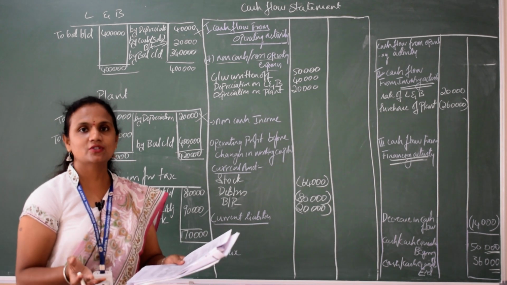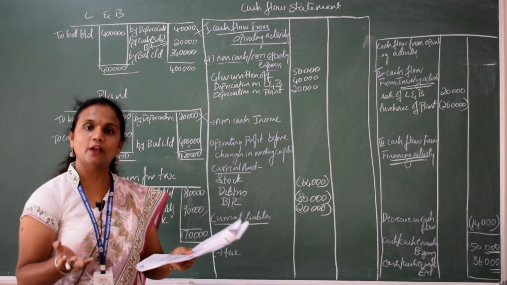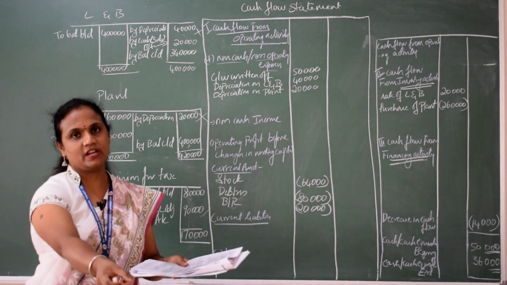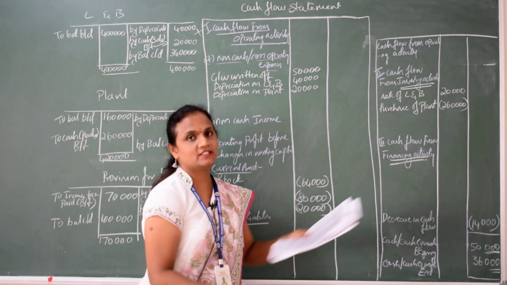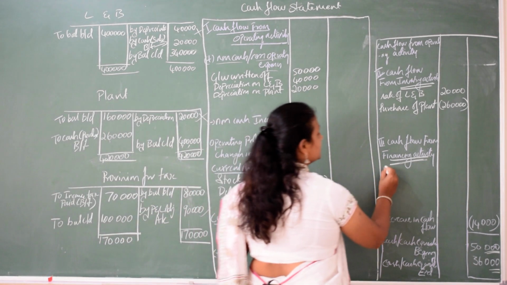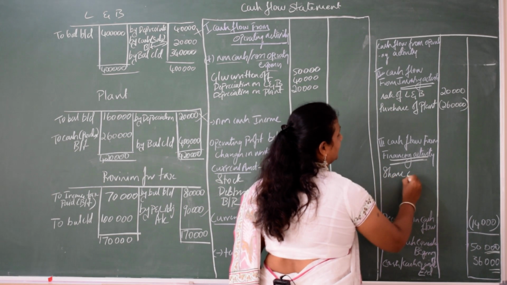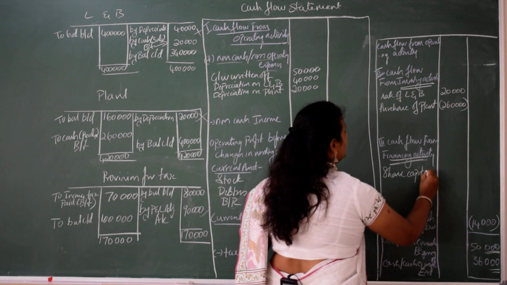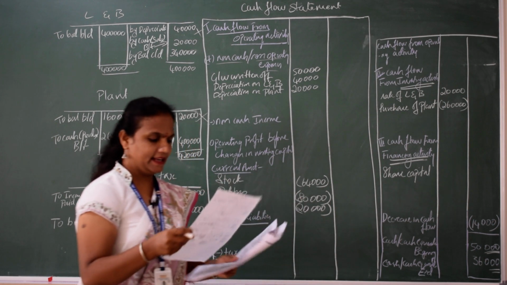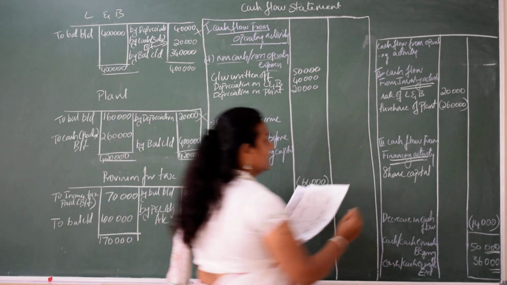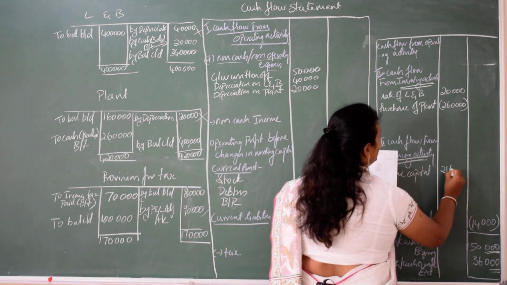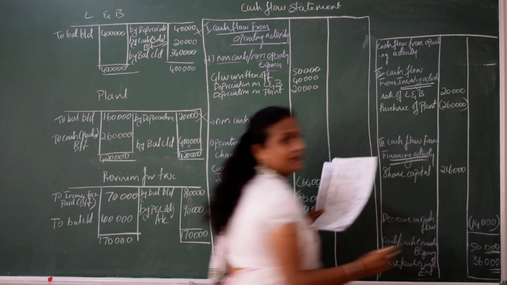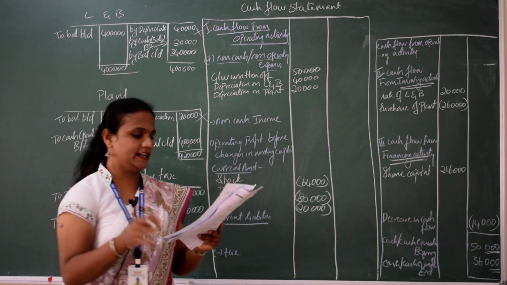You need finance to start a business. How do you get finance? By issuing shares. So that is a financial activity. The first one is share capital. Share capital is increasing by 2,16,000. When liability increases, cash increases.